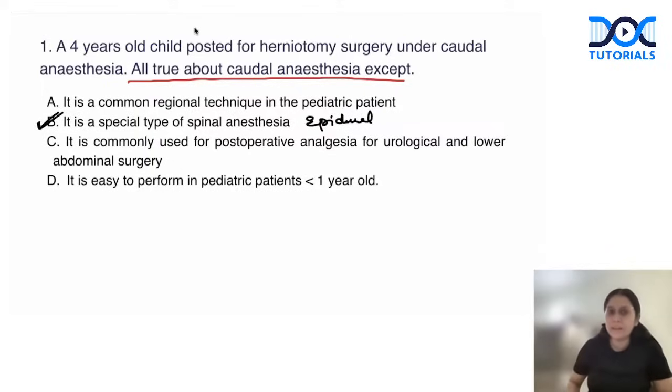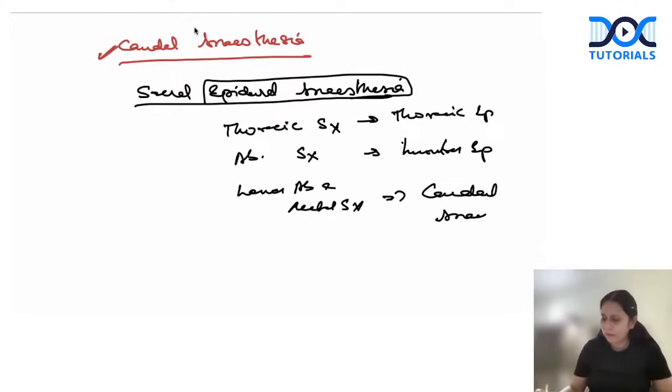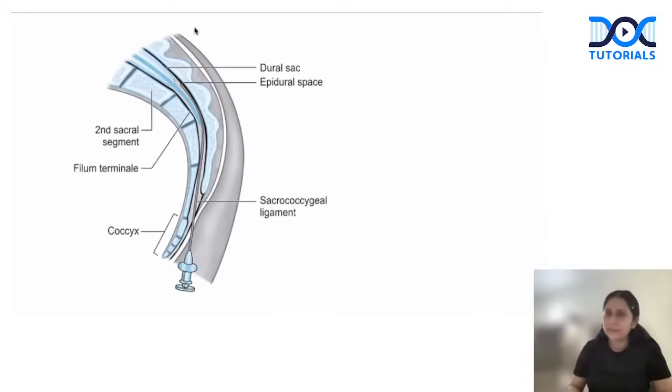Now, the first statement: it is a common regional anesthesia technique in pediatrics. Why caudal? It is a special regional anesthesia technique which we use specifically in pediatric patients, because in pediatric patients less than 5 to 6 years, the sacral hiatus is unfused. This is the epidural space, and we are putting the needle in the epidural space in the sacral area, we call it caudal.